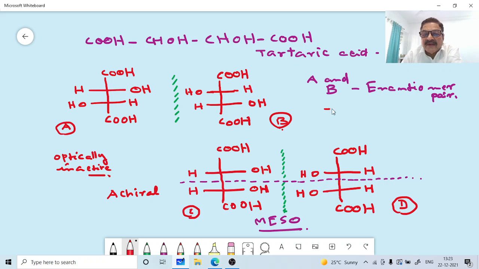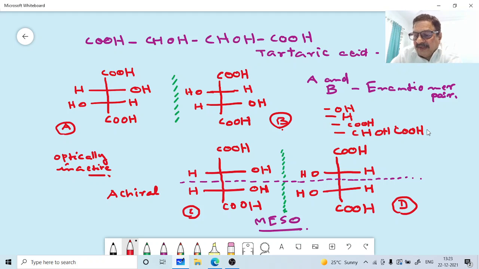These are the four groups attached to the two stereogenic centers here.